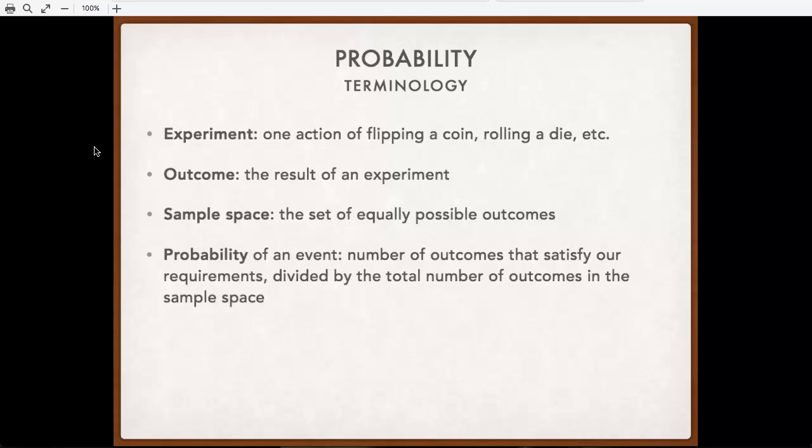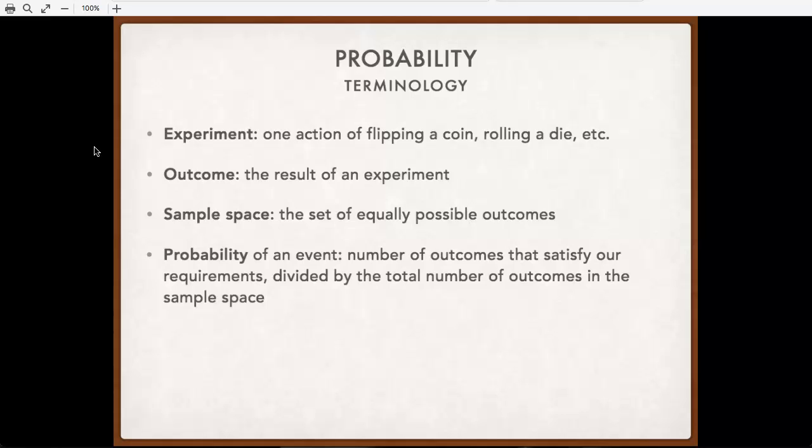For any particular event, when we want to know its probability, the way we calculate that is by taking the number of outcomes that satisfy the requirements and then dividing it by the total number of outcomes in that sample space. So for example, if we're looking to roll a 4, then that's one possible outcome out of the 6 possible outcomes, so the probability is 1/6.